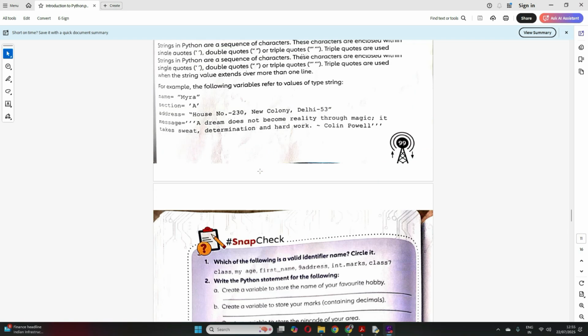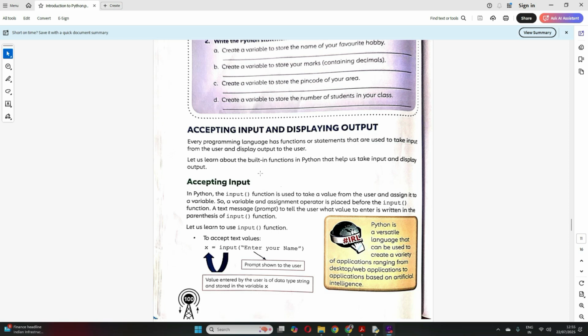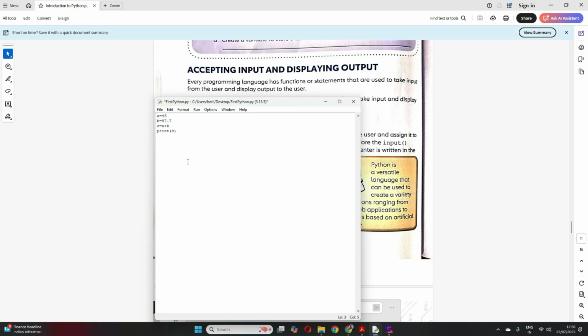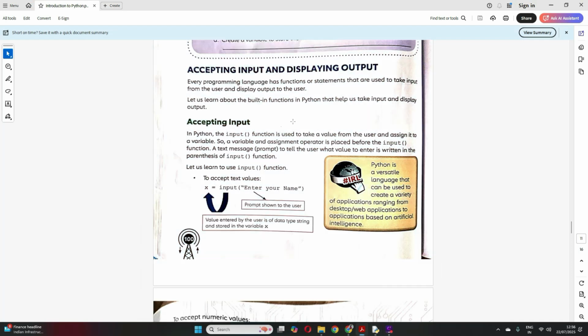So students, since we have understood the data types, now let's start with a simple program of input and displaying output. How you can enter a value, take input from the user and display that in Python. So how do we accept input in Python? In one of my programs you have already seen, I think, no, I have not done it. So let's start and see how you can input.